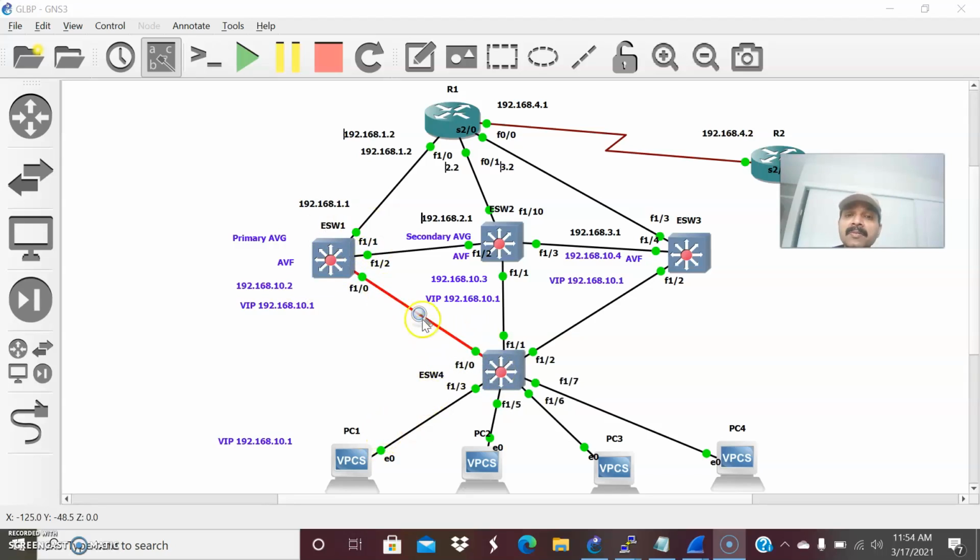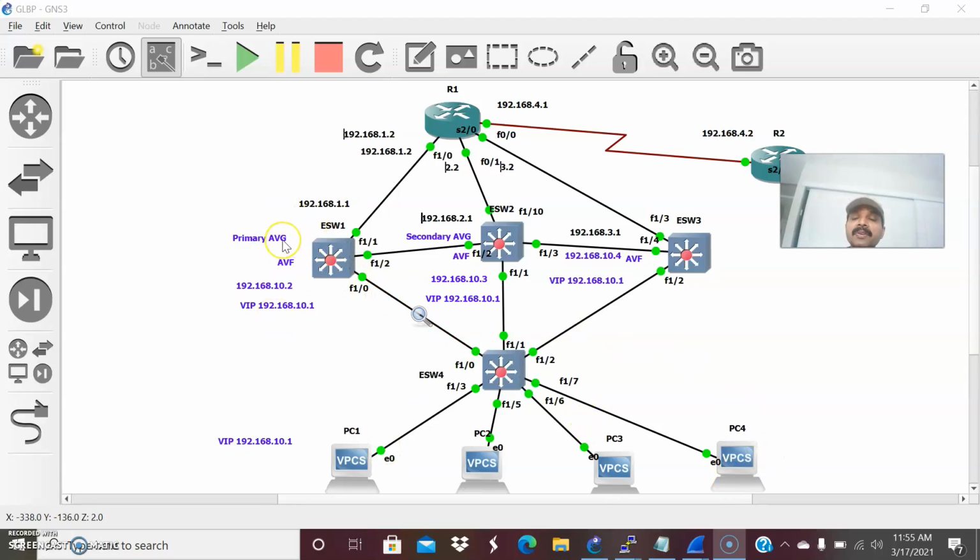In the reply message, it will assign a virtual MAC address for the individual client. So each and every client will get a unique virtual MAC address. With a single VIP IP, multiple virtual MAC addresses are assigned to the individual clients. Assigning the virtual MAC address to the clients is done by the AVF, the active virtual forwarder role. Its main role is forwarding the traffic sent to the virtual MAC address to the individual client. That is the purpose of AVF.